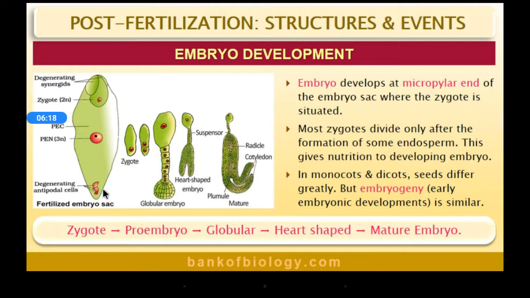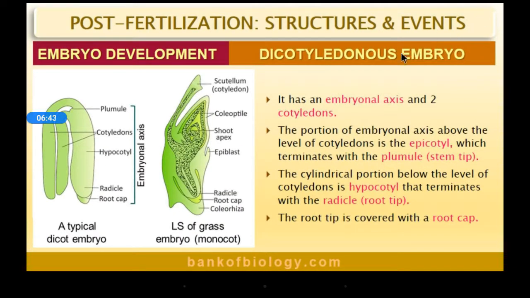Here you can see the picture of the zygote stage, the pro-embryo stage and the globular embryo. Then here you can see the heart-shaped stage, which later develops into the mature embryo. So embryogeny, or the early embryonic development, is similar in both monocot and dicot. Here you can see the dicotyledonous embryo. Dicot means it has two cotyledons, seed leaves. And monocot means mono, one cotyledon, one seed leaf.